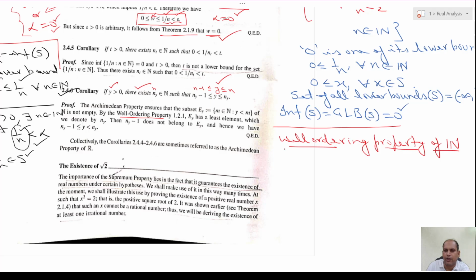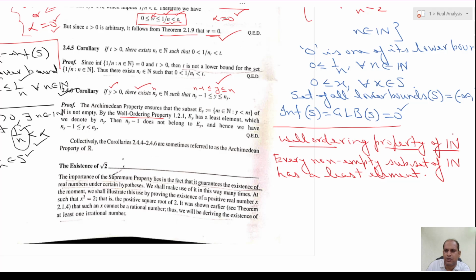As per the definition of the well ordering property, every non-empty subset of natural numbers has a least element.